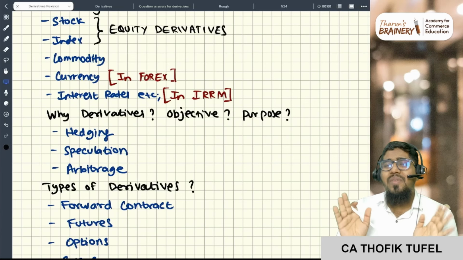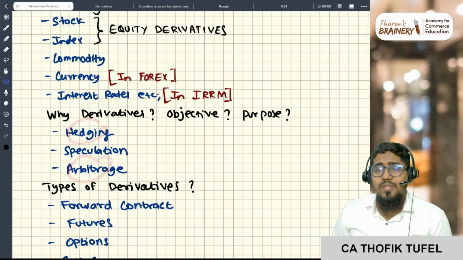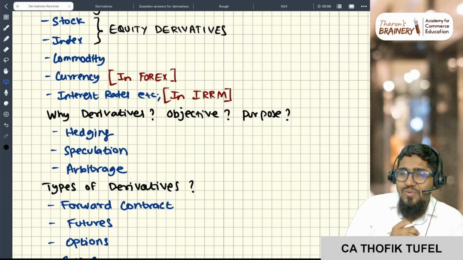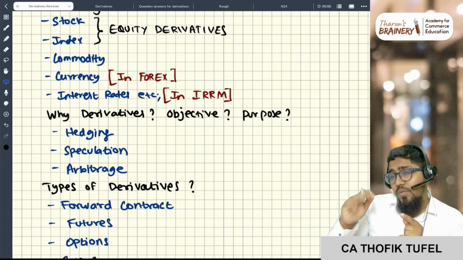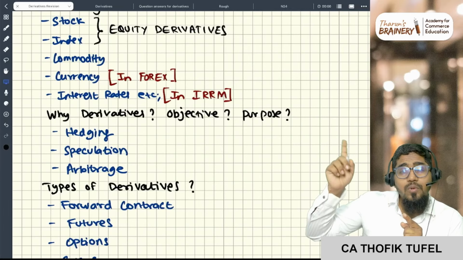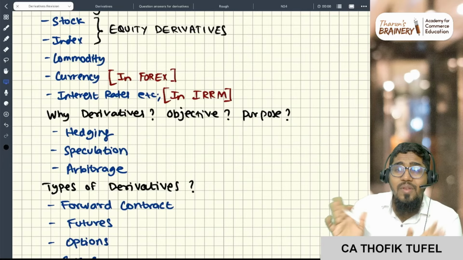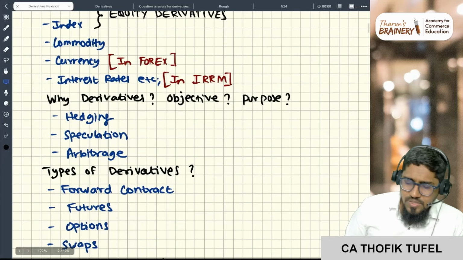We are not going to study speculation in this chapter. We are going to study hedging and arbitrage. We are not here to gamble, but yes, derivatives are used for speculation also. If you think gold will increase tomorrow, you purchase a gold future today and can earn good money without investing anything except some margin amount. That is what derivatives are.